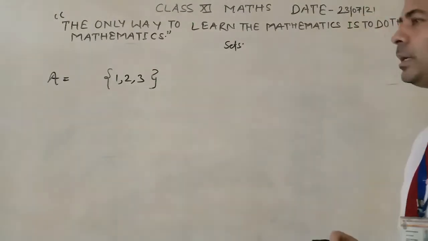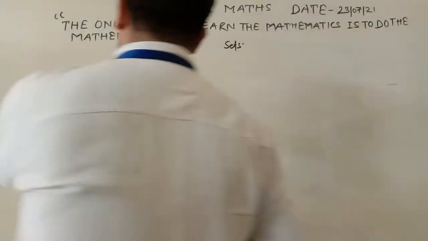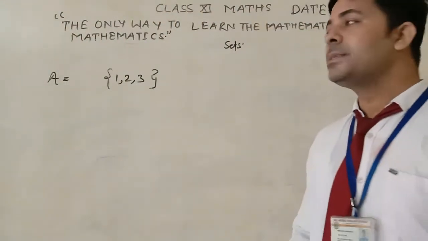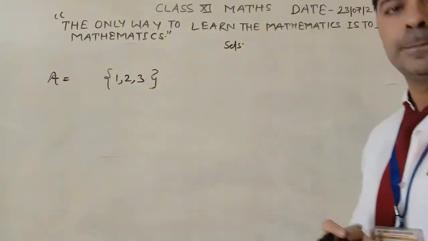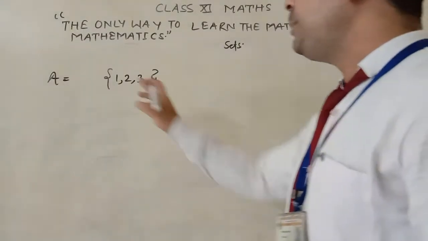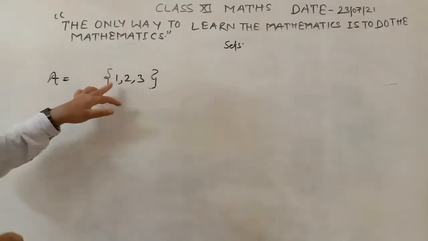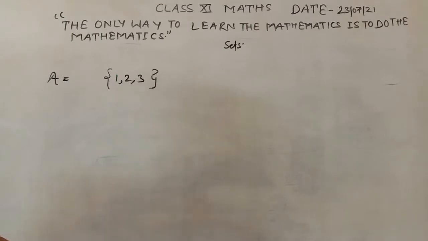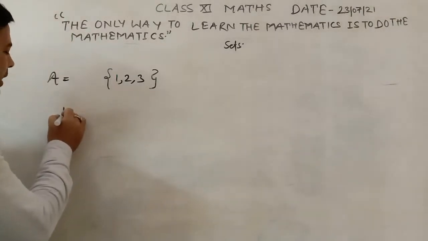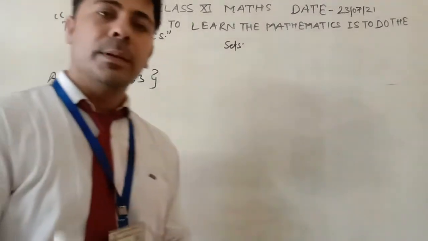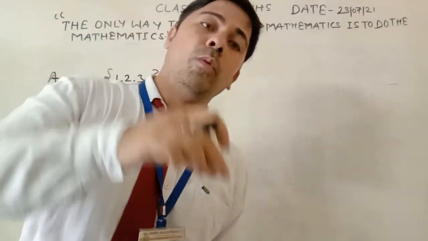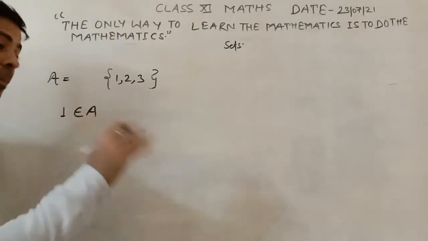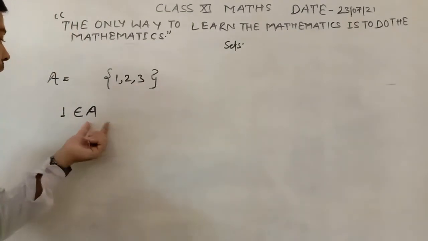Now one thing I want to discuss with you. These are called the elements of the set. Elements of a set are separated by comma. If you see that in A there is 1, 2, 3, and it is asked whether 1 belongs to A or not, then for this you have a sign, 1 belongs to A. If it is in A, then 1 belongs to A.